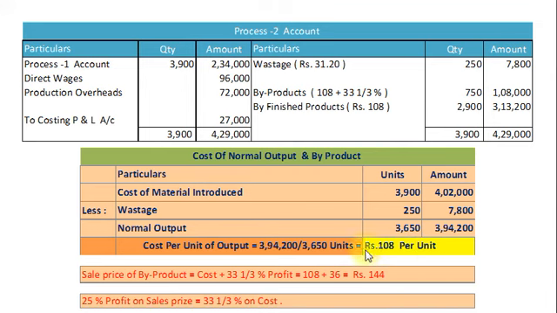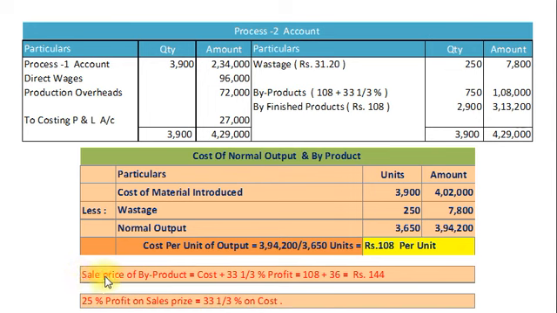Here our byproduct is sold by adding 33 and 1/3% profit, but in question see it is given sold at a price so as to realize 25% profit on sales price. My dear students, we have learned in our earlier class first year BCom in consignment how to convert rate of profit on sale into rate of profit on cost price. So 25% profit on sales price, that is 1/4 profit on sale, is equal to 1/3 profit on cost, and 1/3 is nothing but 33 and 1/3 percentage.